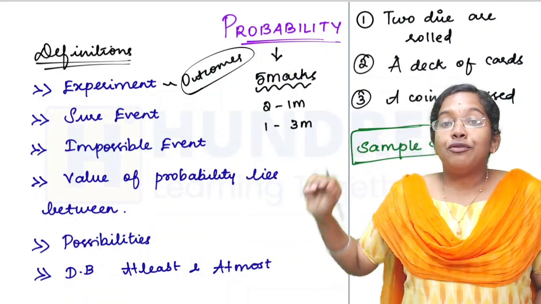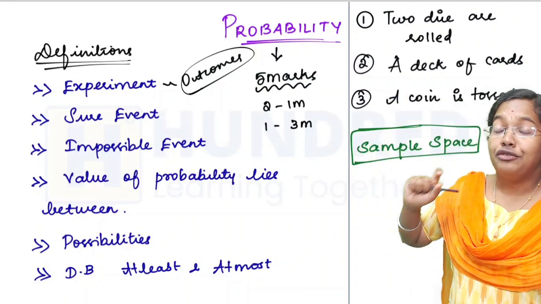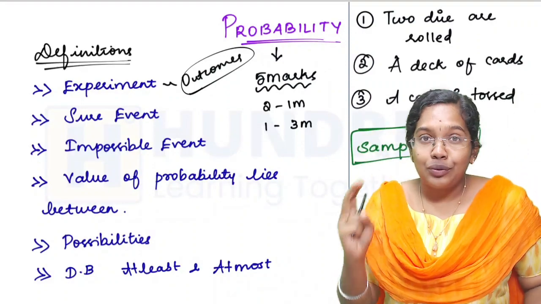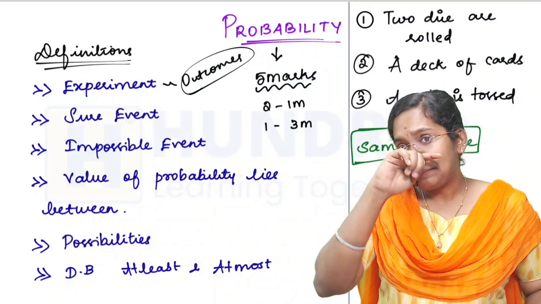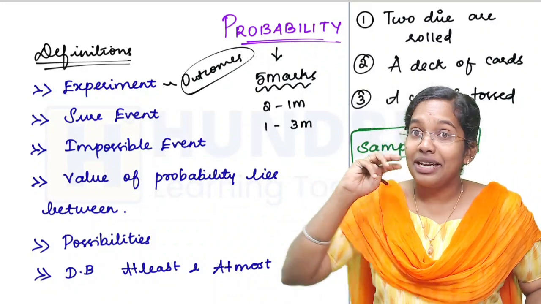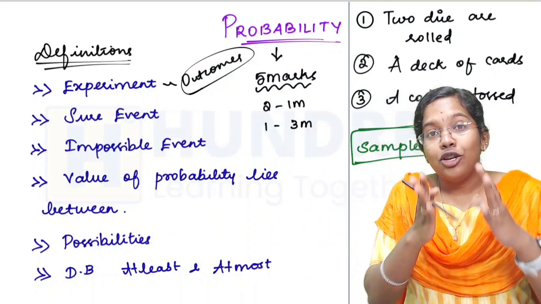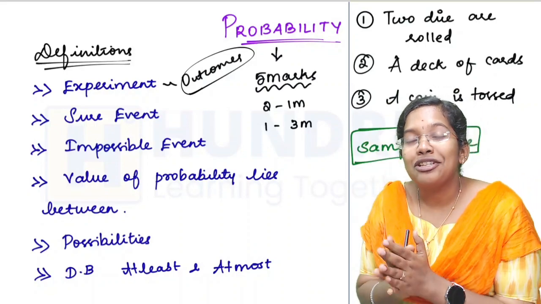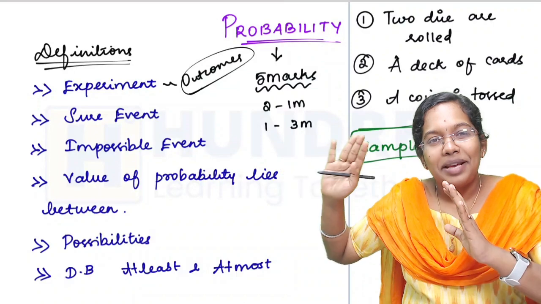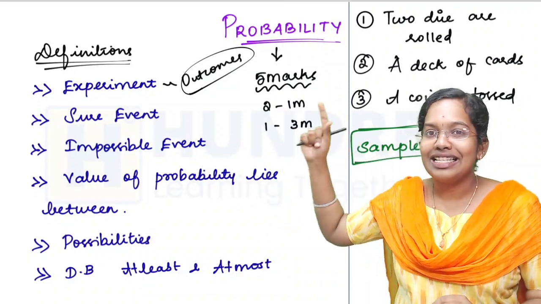For these 3 experiments, clearly know the sample space, each and every element of the sample space. In the deck of cards, you have to know the 52 cards, what the 13 cards are, how many red color cards and how many black color cards, how many diamond cards. You have to be clear with these sample spaces. If you are clear with the basic things, then probability is a super easy chapter and you can easily get these 5 marks.